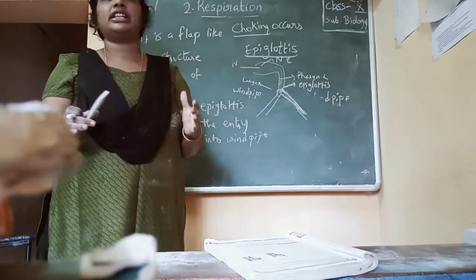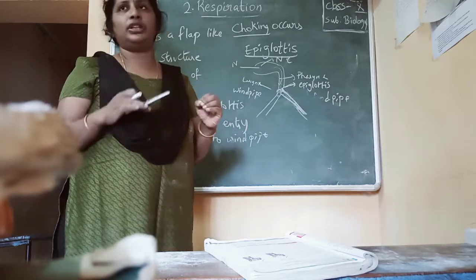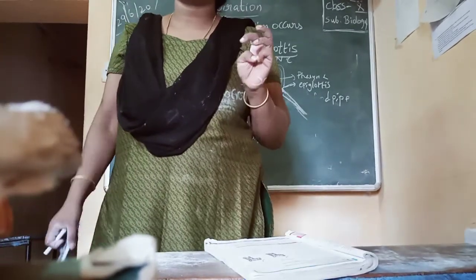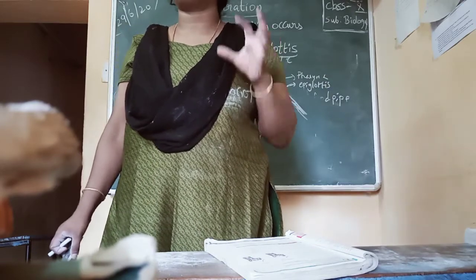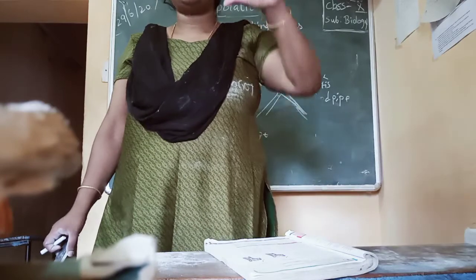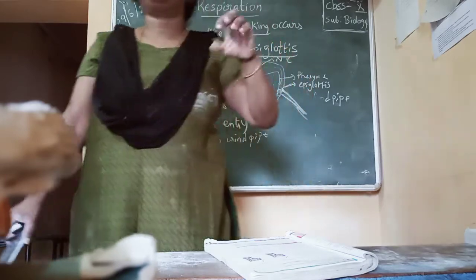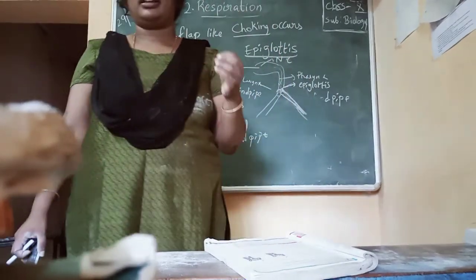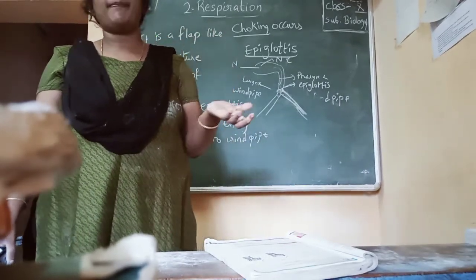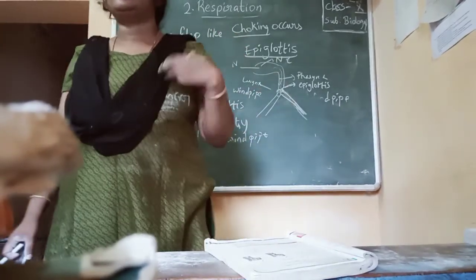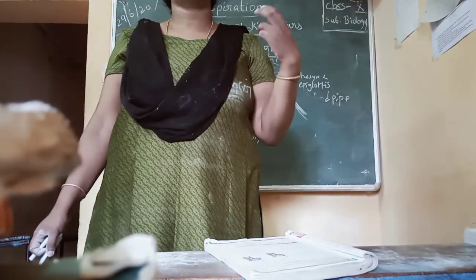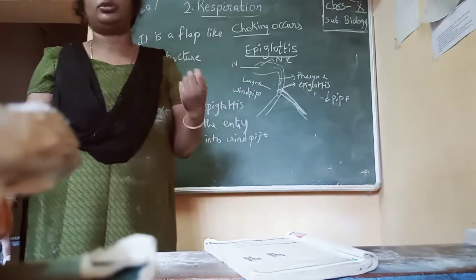So the main function of the epiglottis is to prevent the entry of food into the windpipe by closing. If food enters into the windpipe, choking occurs, you get hiccups, and sometimes the person may die due to choking.